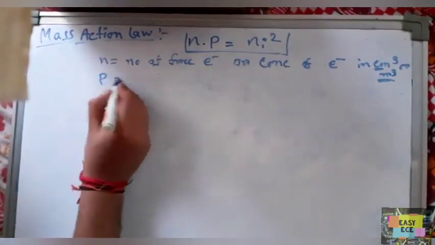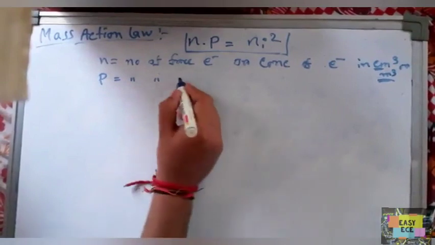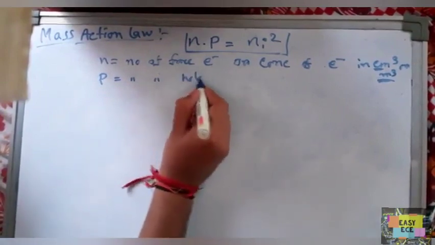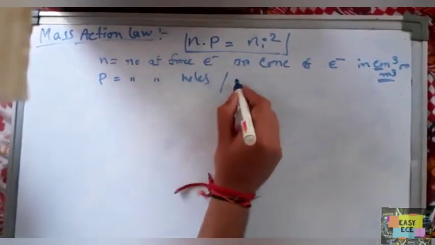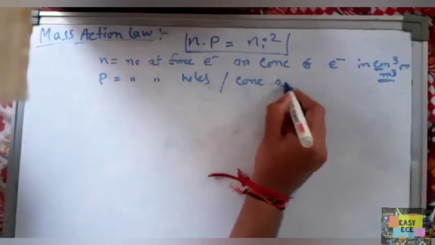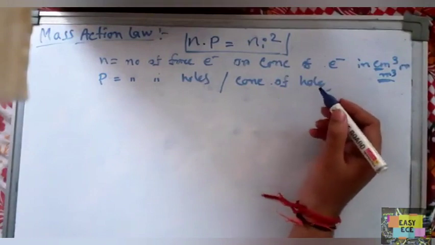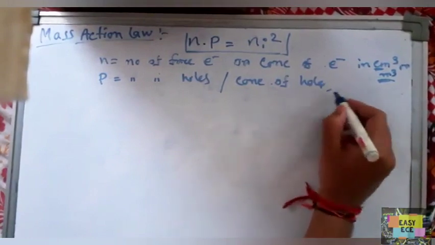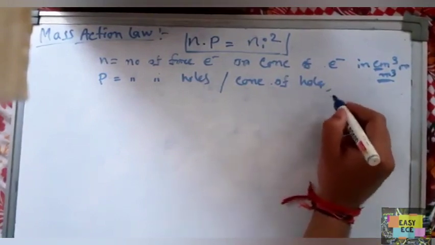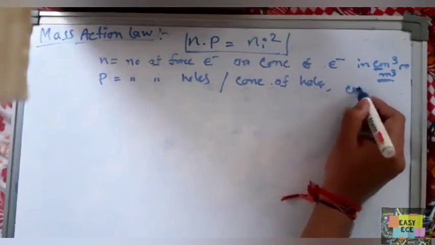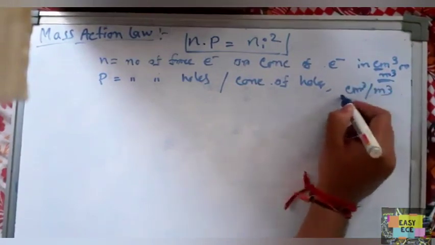What is P? It's the number of holes, or concentration of holes, also denoted in centimeter cube or meter cube.